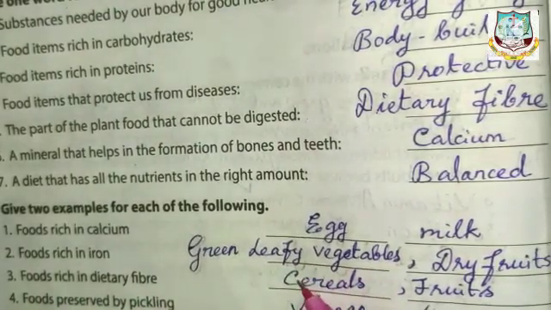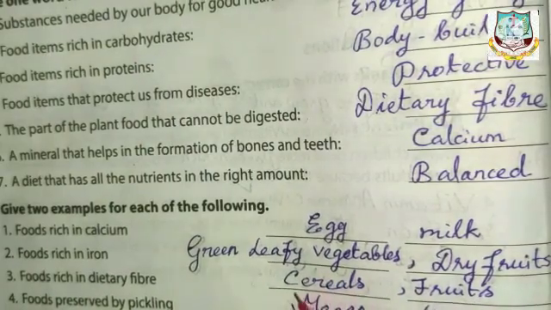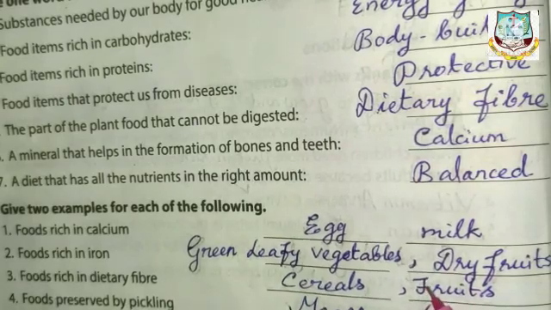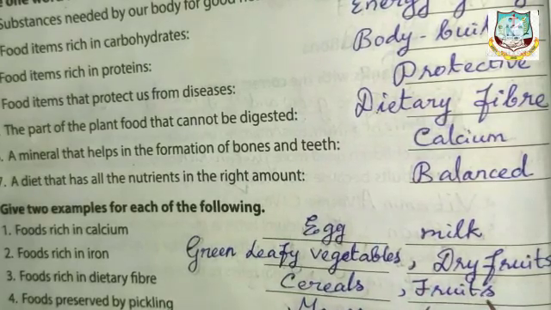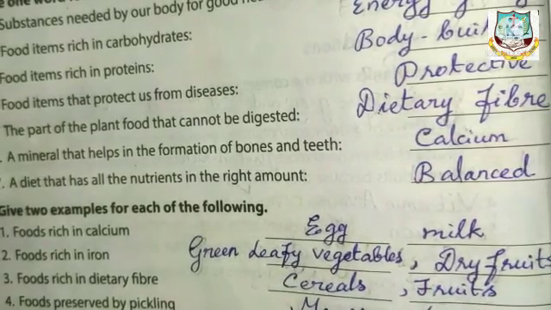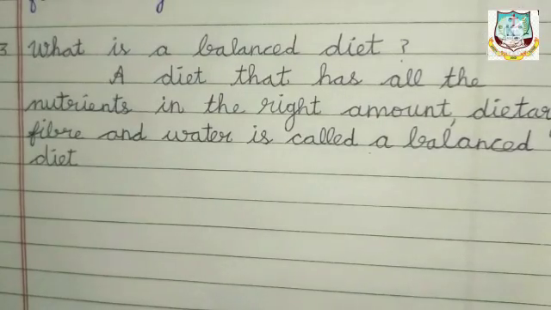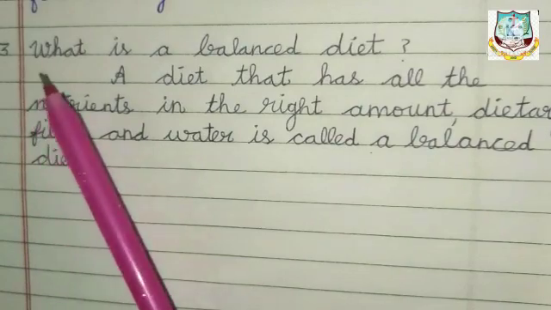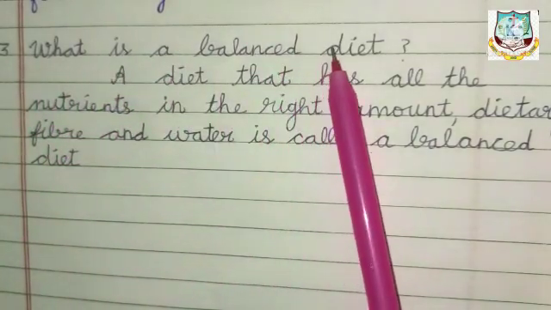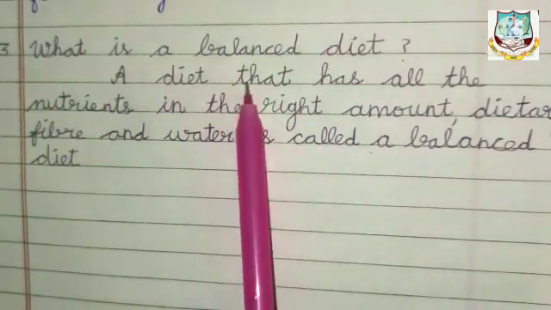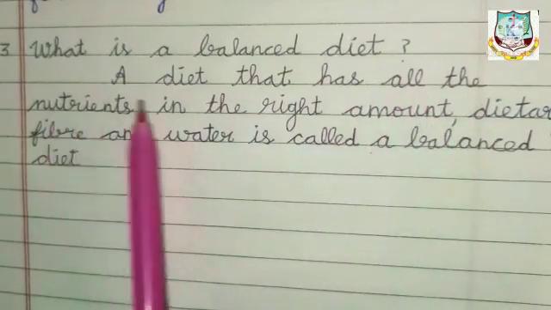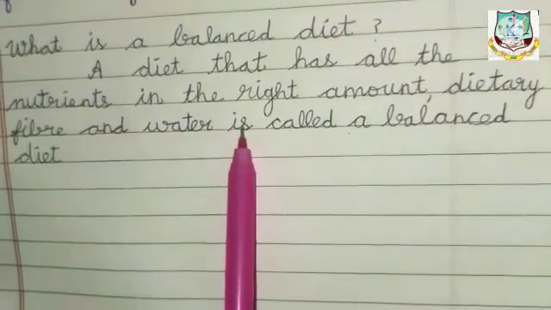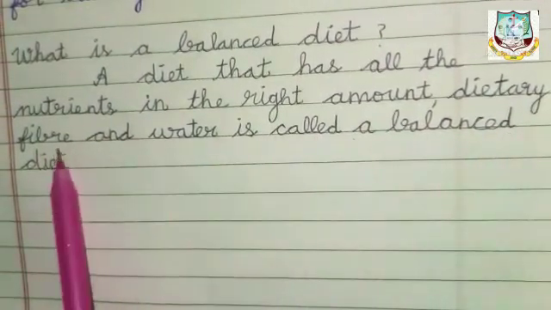Answer is cereals, fruits. Cereals. Fruits. Okay. Now take your science booklet and write the question answer. Third question, what is a balanced diet? A diet that has all the nutrients in the right amount, dietary fiber and water is called a balanced diet.